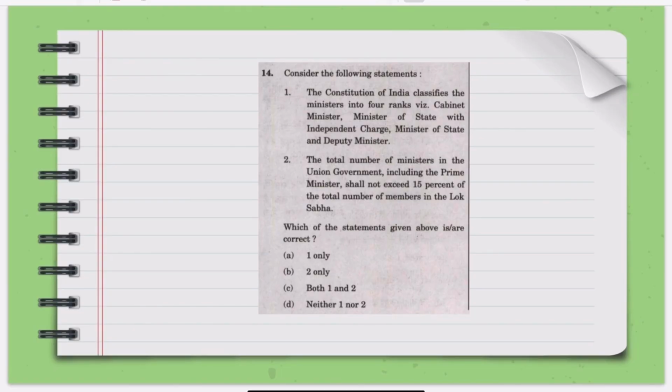You can pause and try to answer. Okay. Consider the following statements. The Constitution of India classifies the ministers into 4 ranks, which are Cabinet Minister, Minister of State with independent charge, Minister of State and Deputy Minister. The total number of ministers in the Union government, including the Prime Minister, shall not exceed 15% of the total number of members in the Lok Sabha. Which of the above statements is correct?